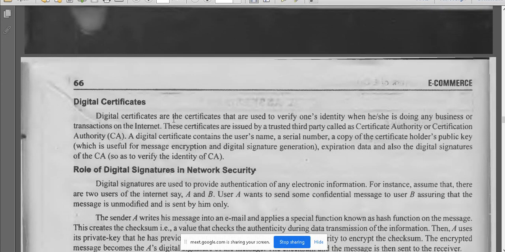Digital certificates are the certificates that are used to verify one's identity when doing any business or transactions on the internet. These certificates are issued by a trusted third party called a certificate authority or certification authority, CA. A digital certificate contains the username, serial number, and a copy of the certificate holder's public key. All these things are included in the digital certificates for those who have this digital signature.